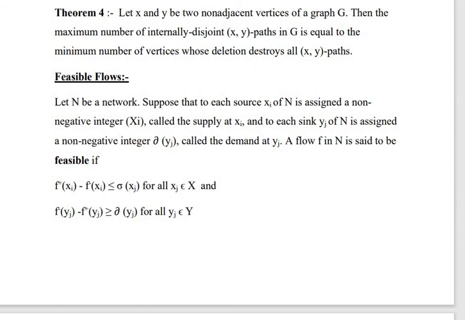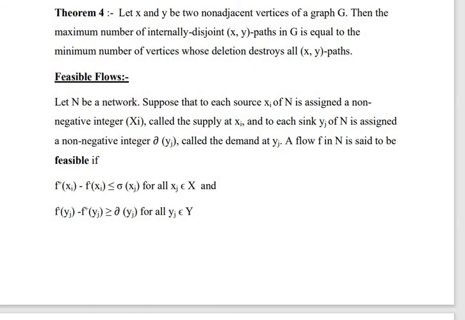Another application is feasible flows. Let N be a network. Suppose that to each source xi of N is assigned a non-negative integer σ(xi), called the supply at xi, and to each sink yj of N is assigned a non-negative integer δ(yj), called the demand at yj.